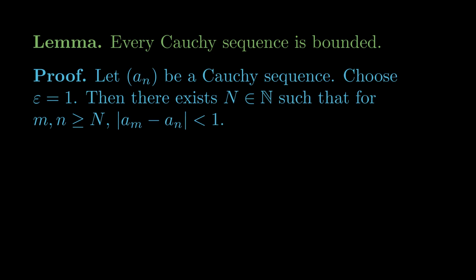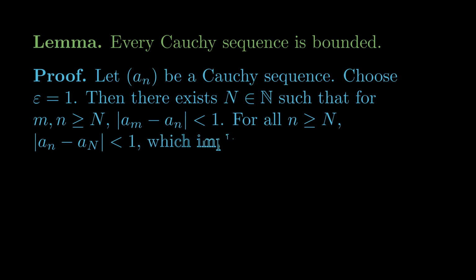So let's specifically use the index big N as one of those possible indices greater than or equal to big N to say that for all n greater than or equal to big N, the absolute value of a_n minus a_N is less than 1, which implies that the absolute value of a_n is less than the absolute value of a_N plus 1. And this is one of those statements that I think is intuitive enough if you draw a number line that I don't need to justify it algebraically. But if you wanted to, you could.